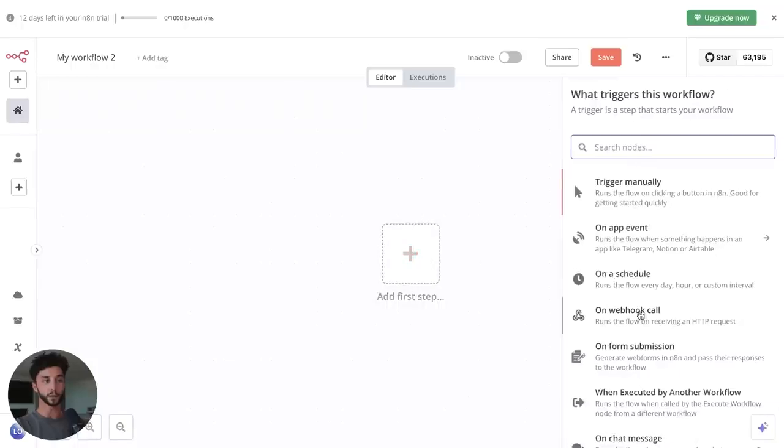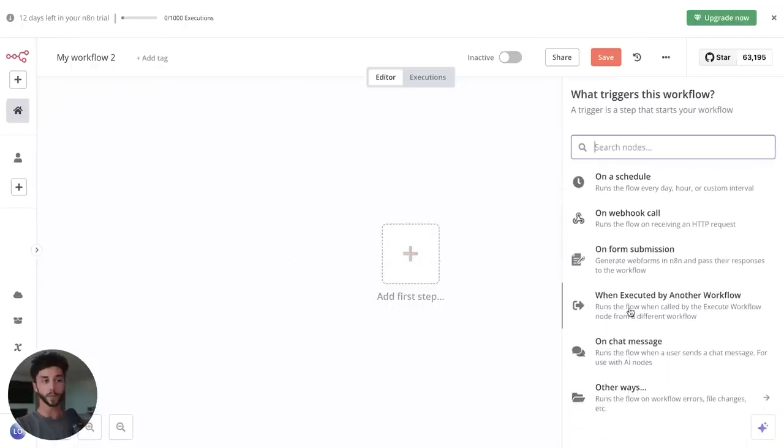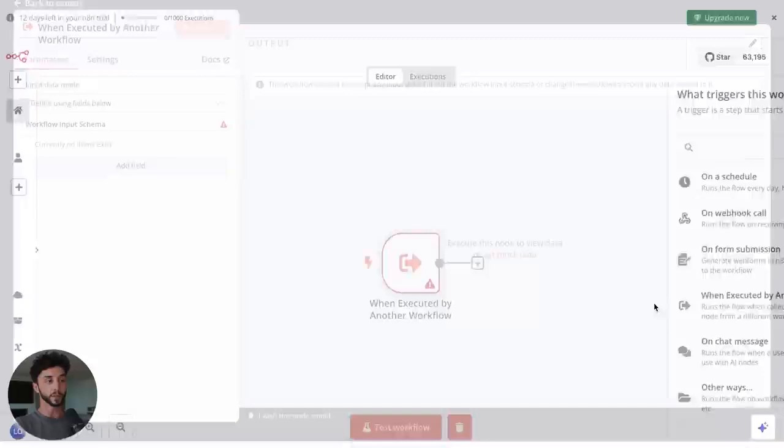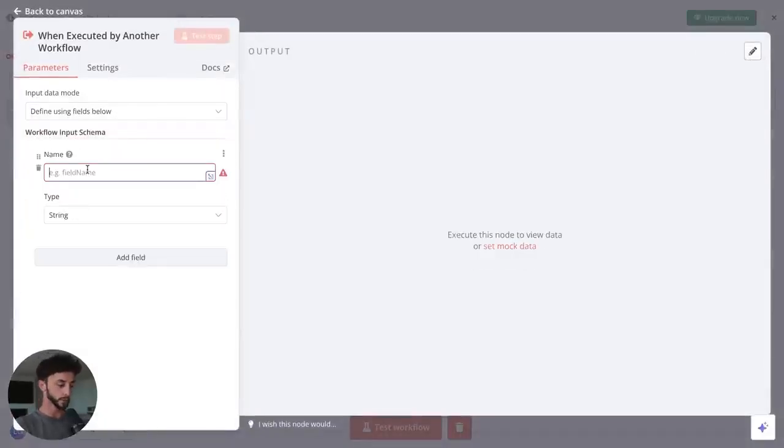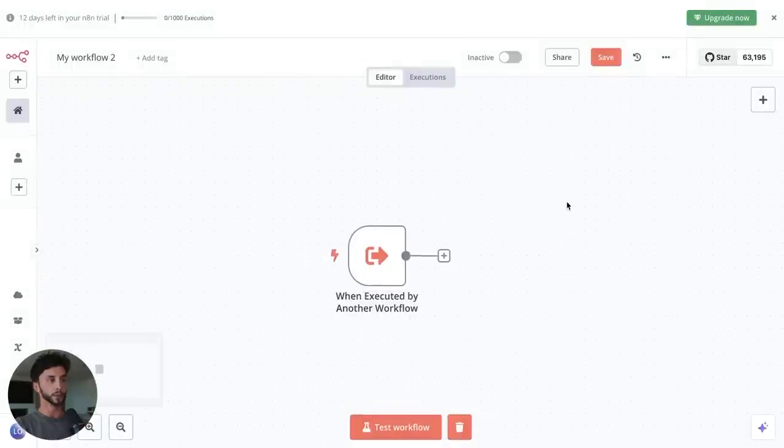And obviously this one's going to be starting off a bit different to the other one. We actually want this to be set up as when executed by another workflow. So that's going to be what the trigger is here. And we are going to be able to define fields below. Let's just add in one here that is a lead name. For now, we can just leave that there, but that's all that we need to set up. We need to go back over to the other one. Just needed to set this part up.